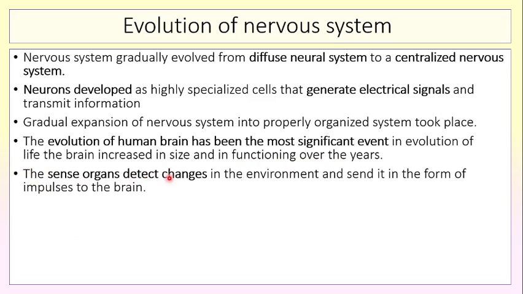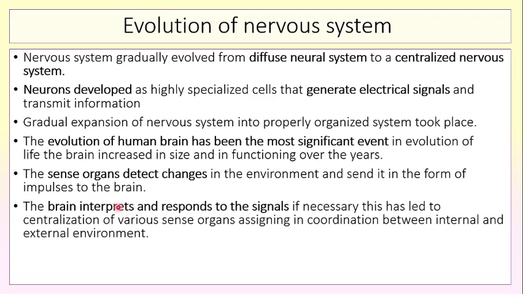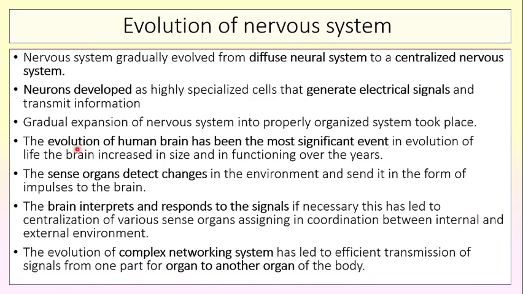The sense organs detect changes in the environment and send them in the form of impulses to the brain. The brain interprets and responds to the signals if necessary. This has led to centralization of various sense organs, assisting in coordination between the internal and external environment. The evolution of a complex networking system has led to the efficient transmission of signals from one organ to another organ of the body.